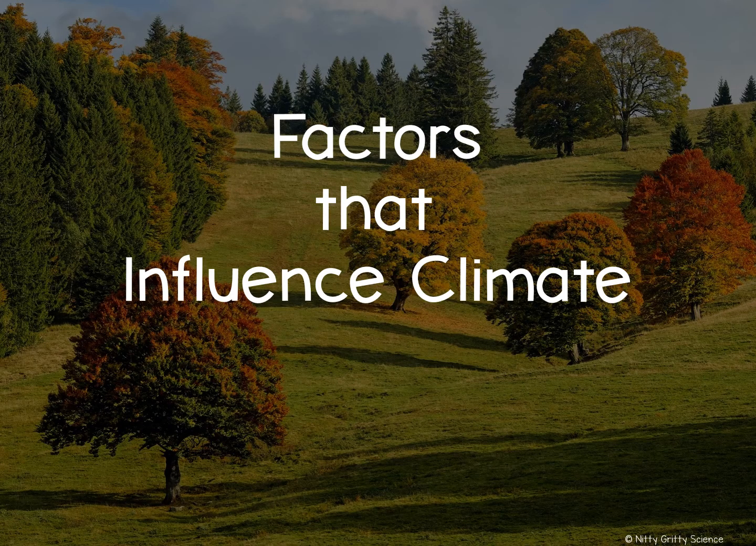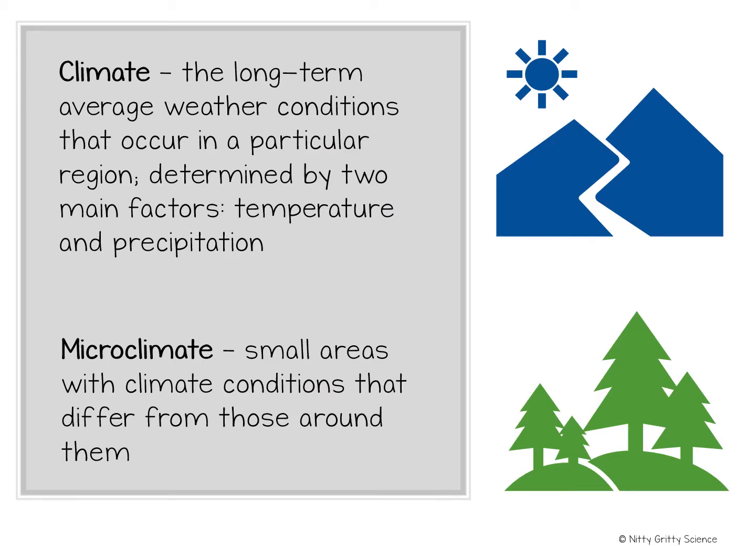Factors that influence climate. When you are talking about day-to-day events of what is happening with temperature or precipitation outside, that is referred to as weather. Weather is the condition of the atmosphere at a particular place and time. Climate, on the other hand, refers to the average year after year conditions of temperature, precipitation, winds, and clouds in the area. There are two main factors that determine the climate of a region: temperature and precipitation.